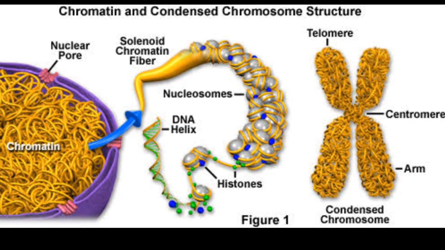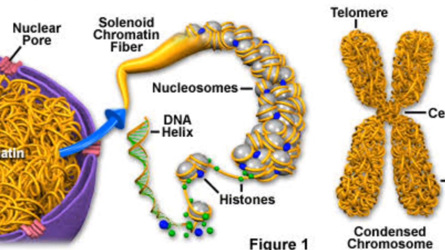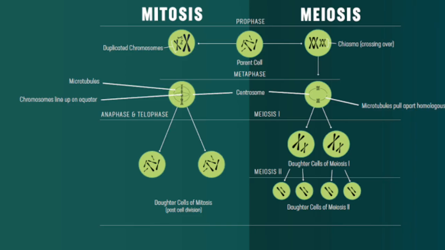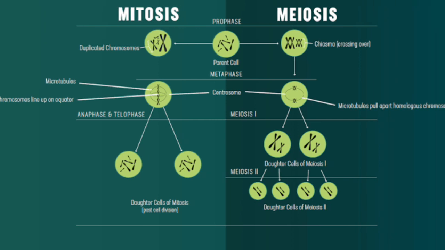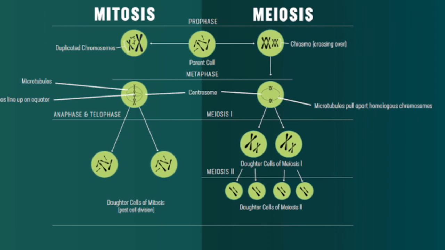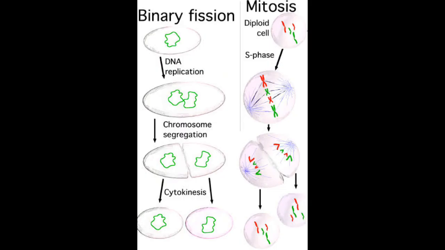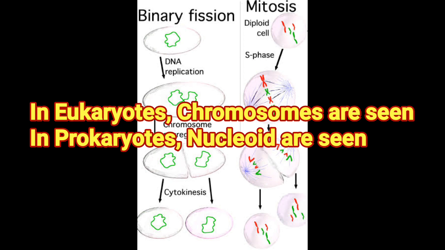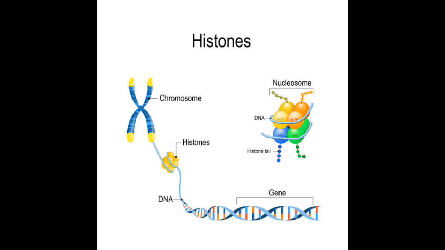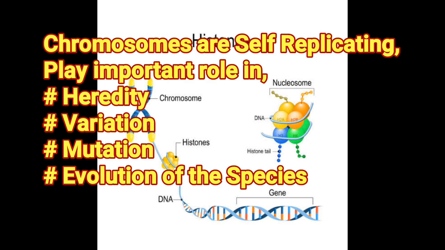Small repeating units or nucleosomes are seen in chromatin. Chromosomes are formed from chromatin during cell division. They are visible only at the time of metaphase during cell division. In eukaryotic cells, distinct chromosomes are seen, while in prokaryotic cells, nucleoids are seen. Chromosomes have the ability of self-replication. They play an important role in heredity, variation, mutation and evolution of the species.